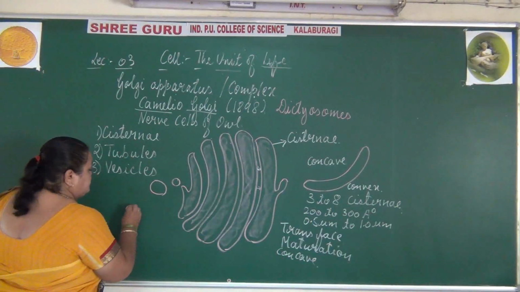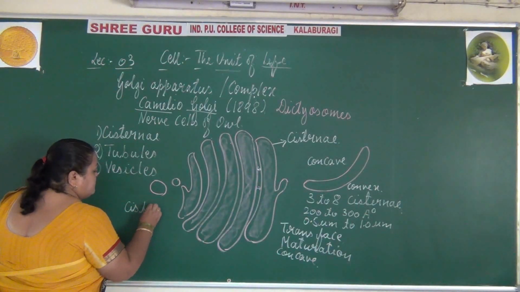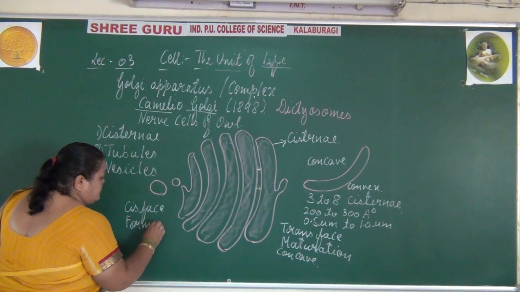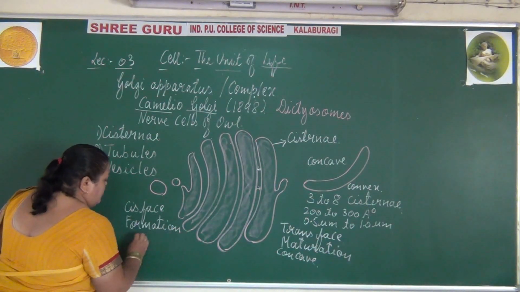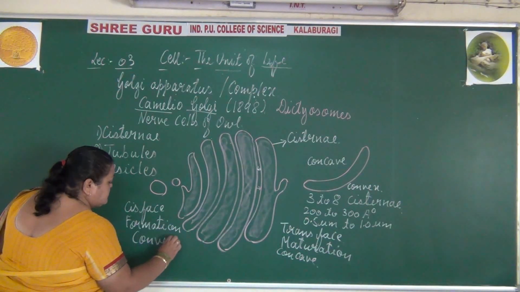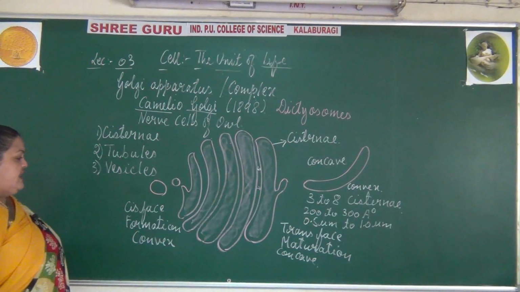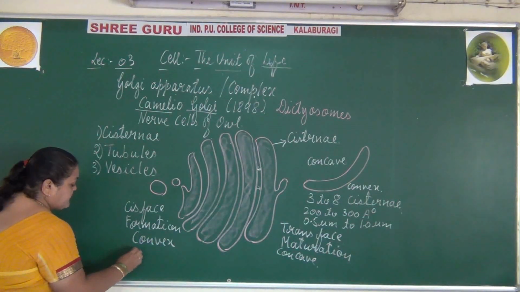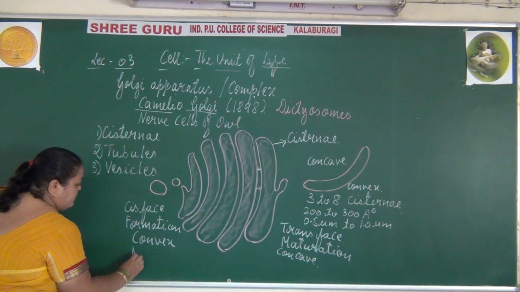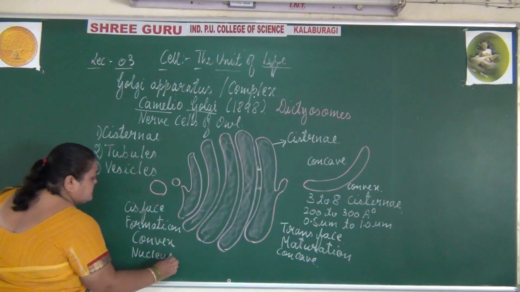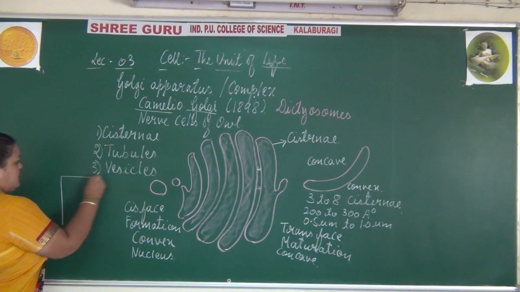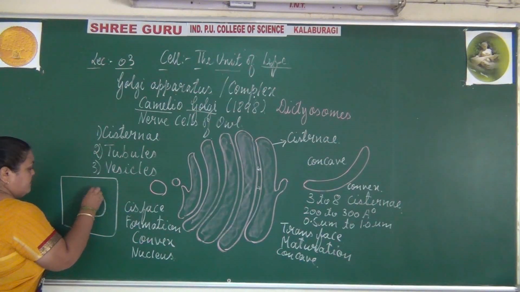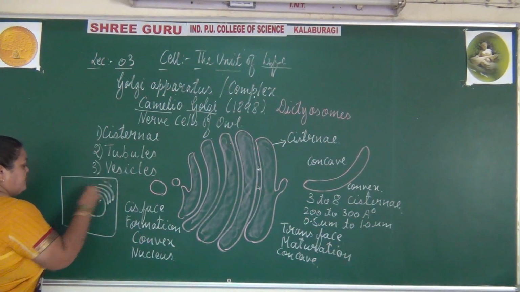Opposite to it is the cis phase or formation phase, or we call it the convex end. This convex end is facing the nucleus. If you take this as the nucleus, the endoplasmic reticulum is next to it.